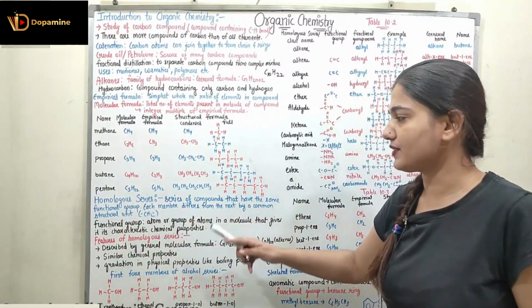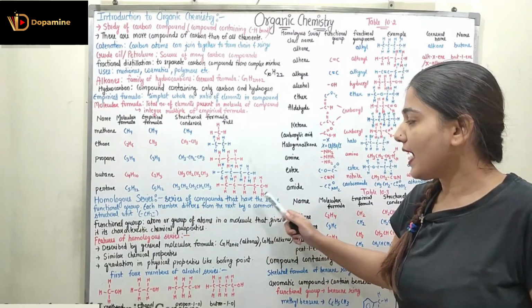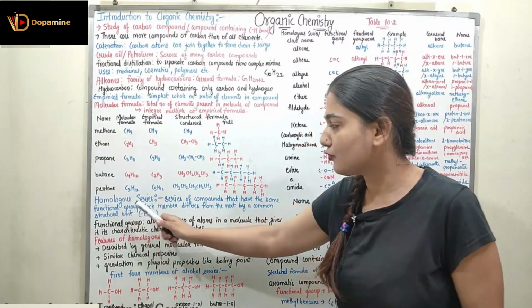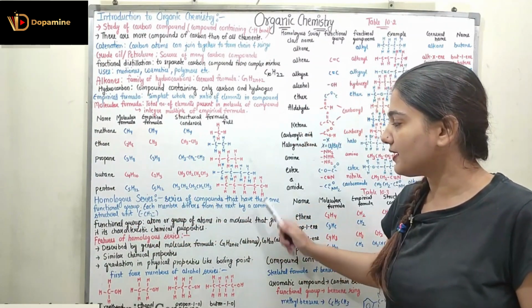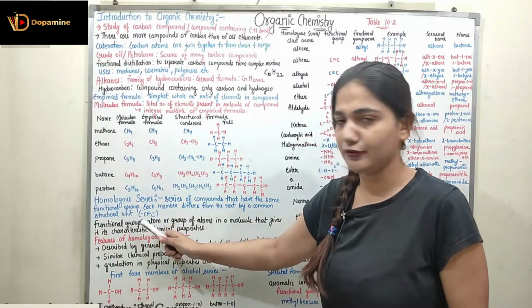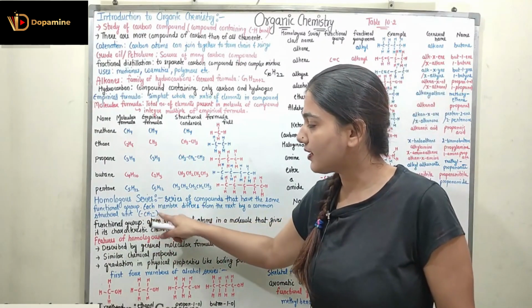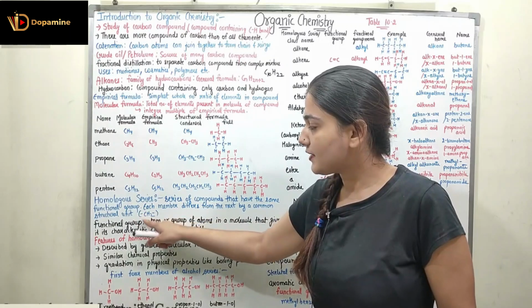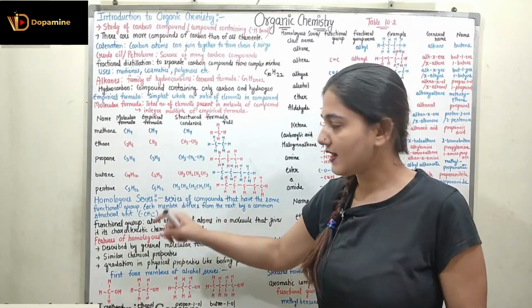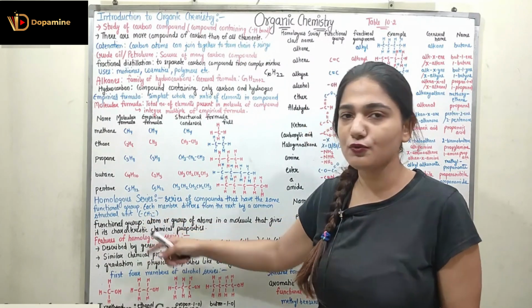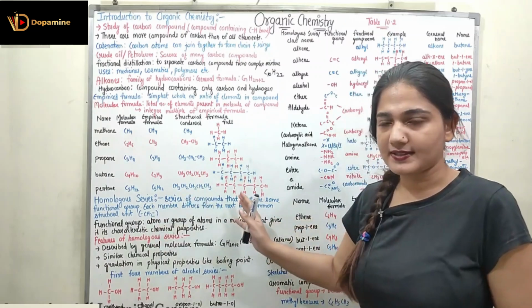So what is a homologous series? A series of compounds that have the same functional group, where each member differs from the next by a common structural unit, right? So if I move to the next member, I will have just a representation of CH2 difference, right? So a difference of CH2 can give me the next member, right?